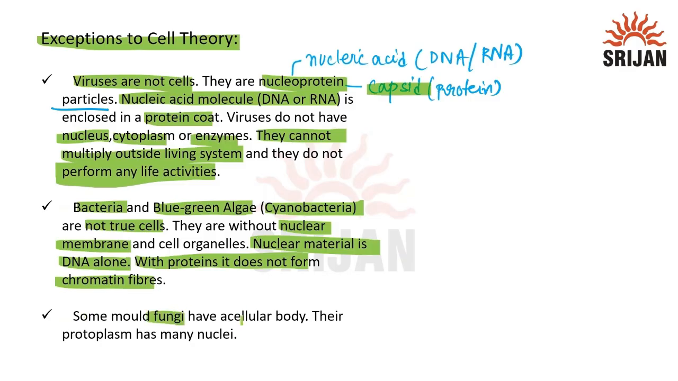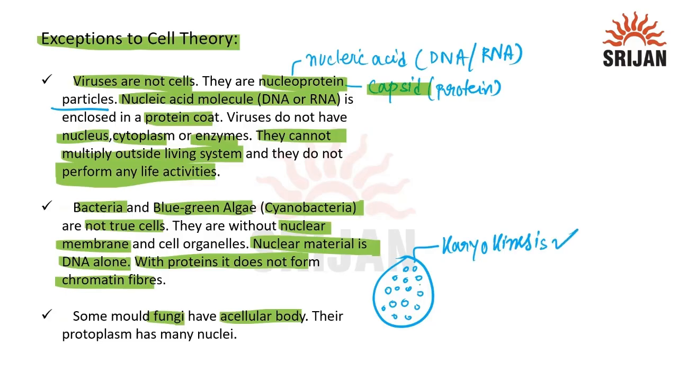We have some fungi. Fungi have acellular body. Sometimes what happens, think about this is a cell. Inside of the cell, karyokinesis is happening, so that means nuclear division is happening. But the cytokinesis is not happening. Karyokinesis means division of nucleus is happening, but cytokinesis is not. When the cell gets divided, what happens? Nucleus division happens and then cell division takes place.